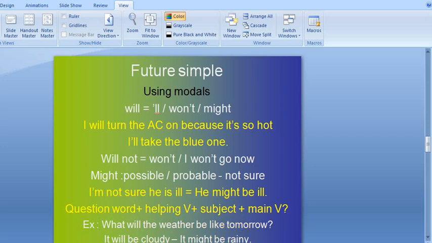And the answer is gonna be, if someone asks me about the weather tomorrow, I say it will be cloudy. It will be cloudy if I have information, if I have information based on, for example, the weather forecast. If I'm not sure, if I don't know, I say it might be rainy. It might be rainy, but I have no evidence. I have no proof. But if I have information, if I'm sure, I say it will be cloudy. Right?